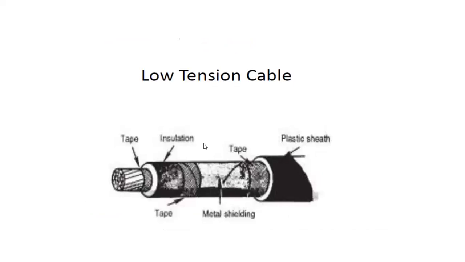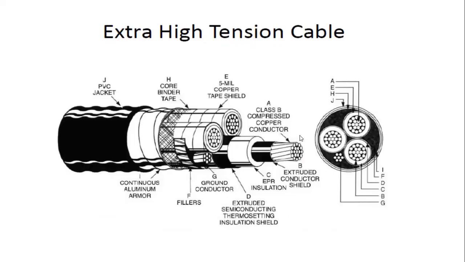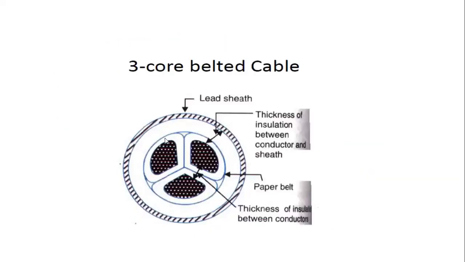And these are the various practical views of the low tension cables, the high tension cables, and the extra high tension cables, and this is the cross-sectional view of the low tension and extra high tension cables, and these are the three-core cables. We are using three cores. The three cores are insulated by the paper belt, and we have insulation between core and core and also between the conductor and the lead sheath. We have another insulation as well. This is the constructional and cross-sectional diagram of the three-core belted cable.